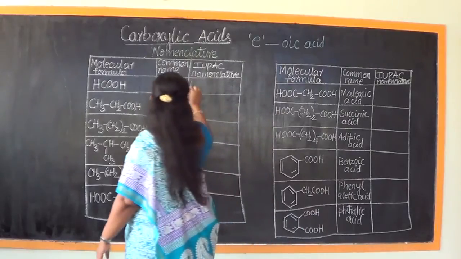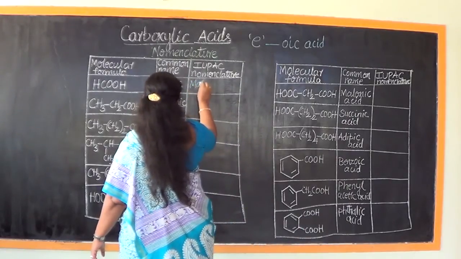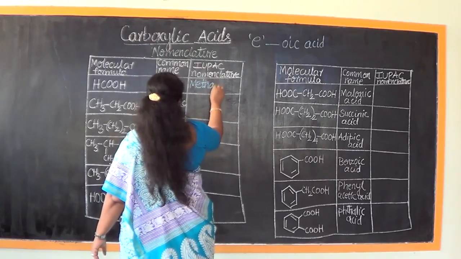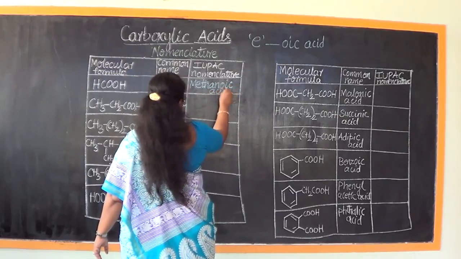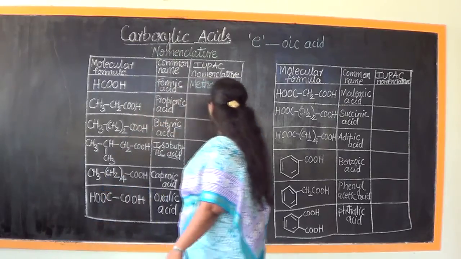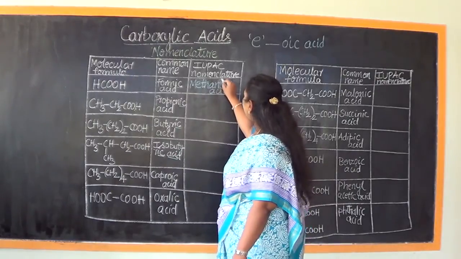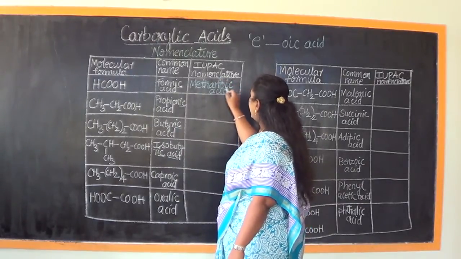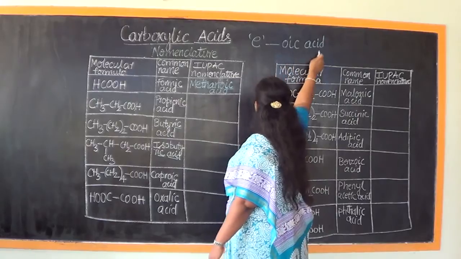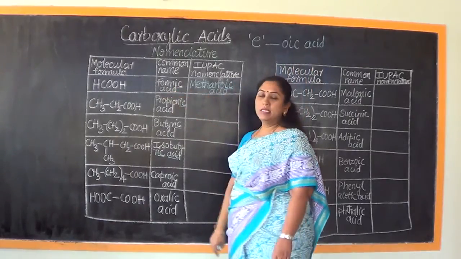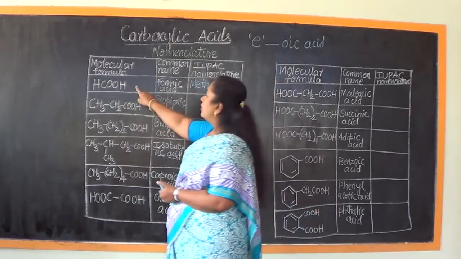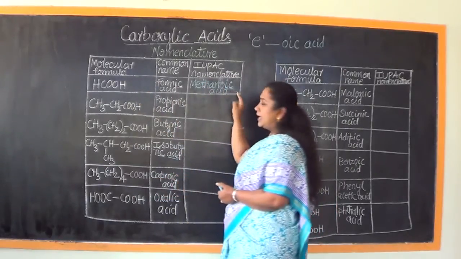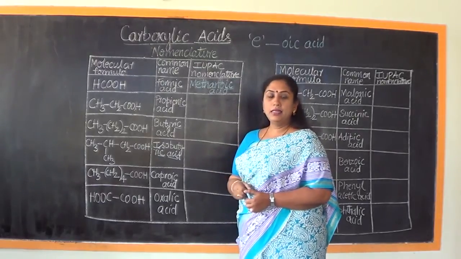Therefore, the name of this organic compound will be methanoic acid. So what is the name of this compound having the molecular formula HCOOH? Methanoic acid.